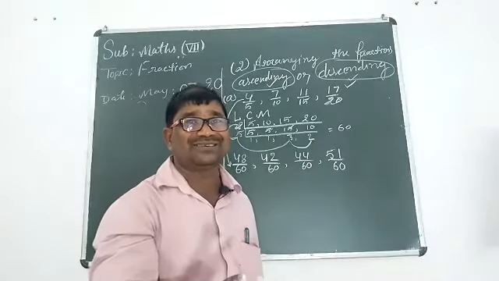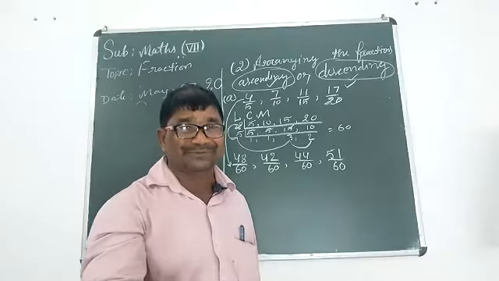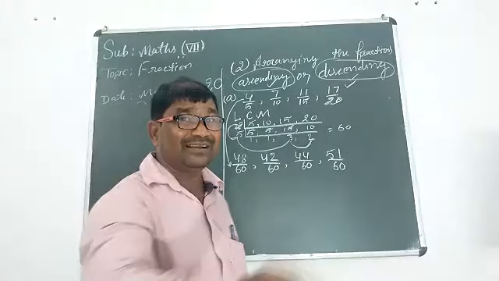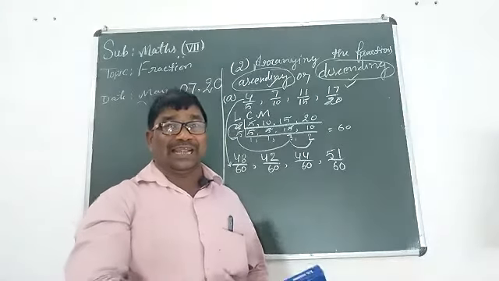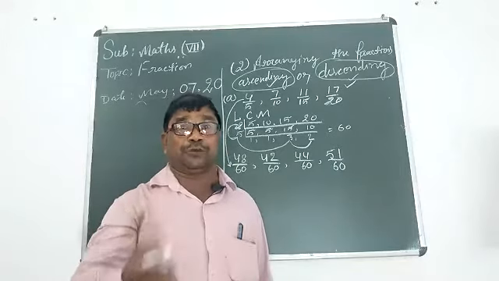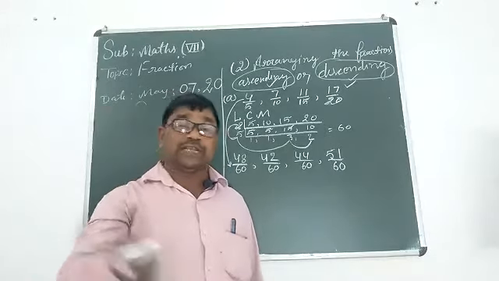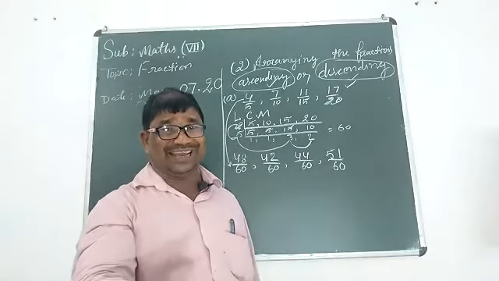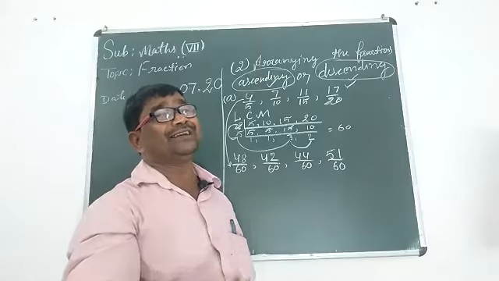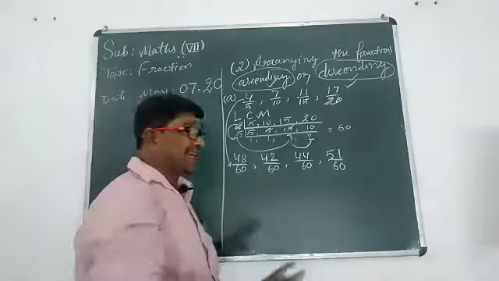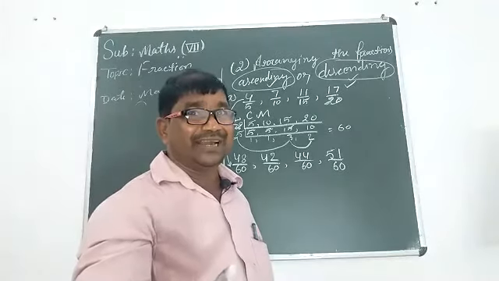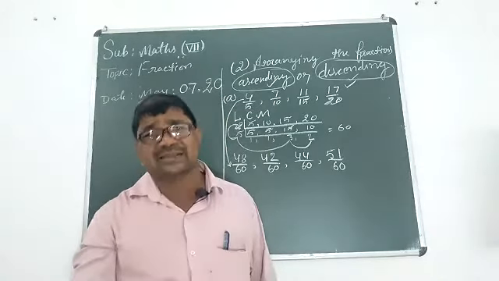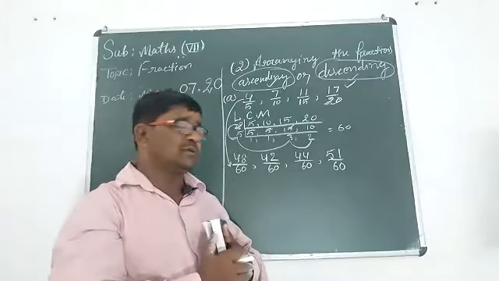Now student, these four are the fractions having the same denominator. Can you repeat this sentence yourself? Now these four are the fractions having same denominator. We can decide which one is larger or smaller, which one is the largest, which one is the smallest, by the help of their numerator. If the numerator is larger, then the fraction will be larger. If the numerator is smaller, then the fraction will be smaller.